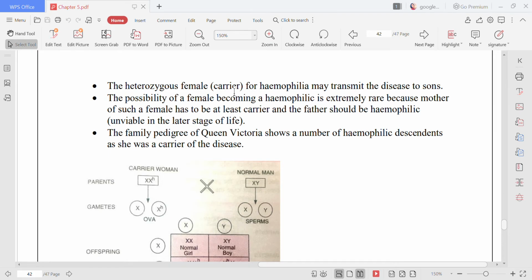A heterozygous female, that is, the female is a carrier, you see here. This is also a recessive disorder. Again, the female is a carrier. She is not hemophilic. Why is she not hemophilic? Because the gene which is carrying H is recessive. It is suppressed, so it will not express itself here. So that is why the female is a carrier and the male is normal. See, the male is normal.